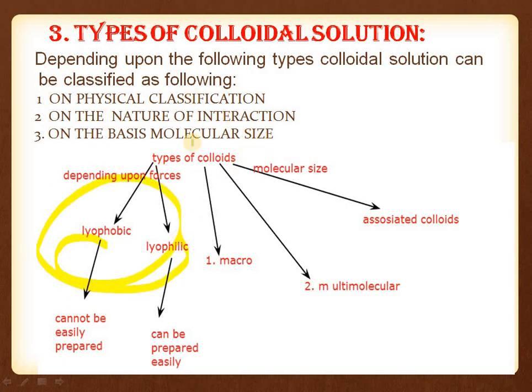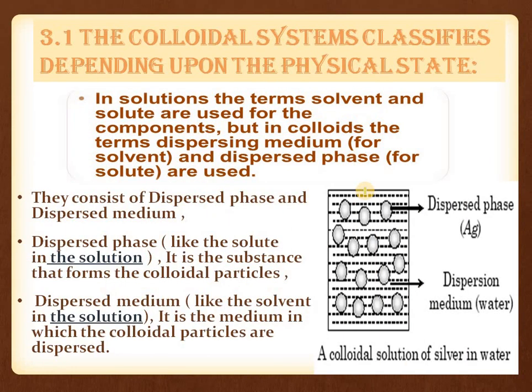On the basis of molecular size, we will discuss that colloidal particles are of three types: multimolecular, macromolecular and associated colloids. So moving to next, the first type is the colloidal system depending upon the physical state.